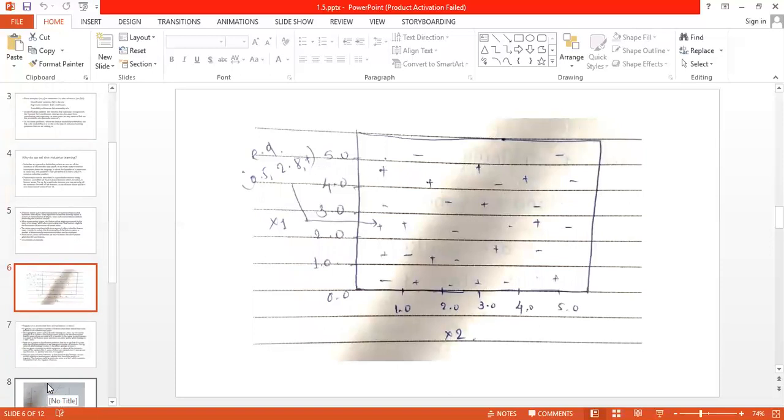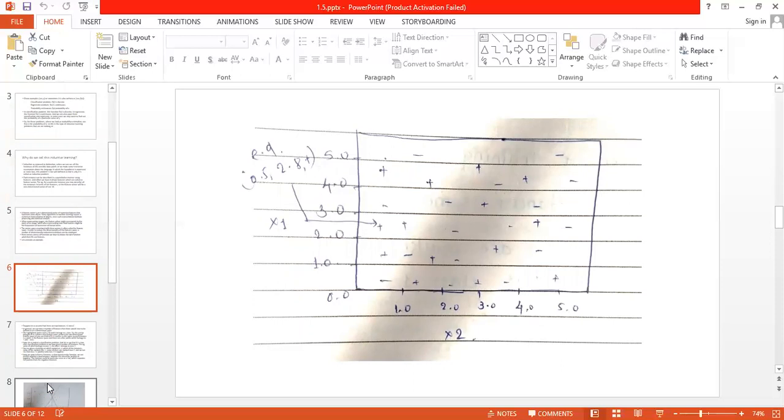All the theory we have seen before this should be clearly understood. See this diagram, we have two features here. One is known as x1 and another is known as x2. x2 we have written on the x-axis, x1 on the y-axis.